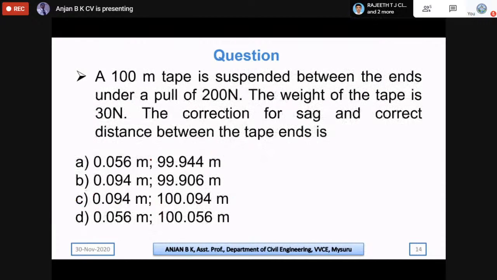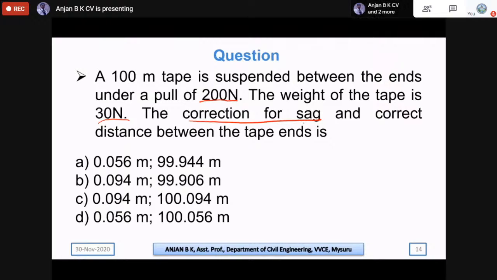Moving on to the next question. Here a 100-meter tape is suspended between the ends under a pull of 200 Newton, and the weight of the tape is given as 30 Newton. The question asks for the correction for sag and the correct distance between the tape ends.